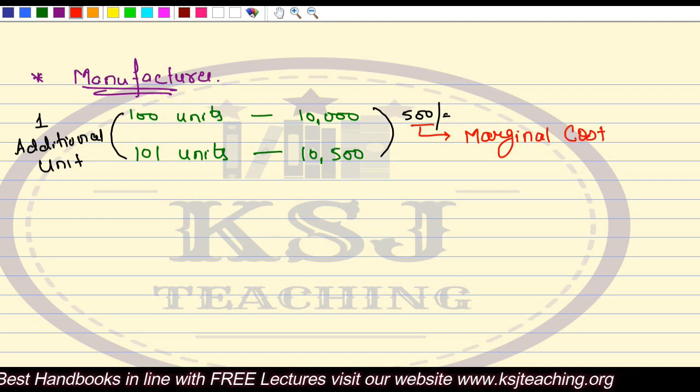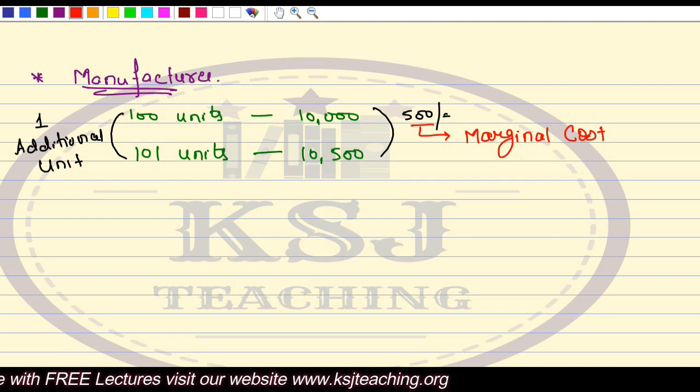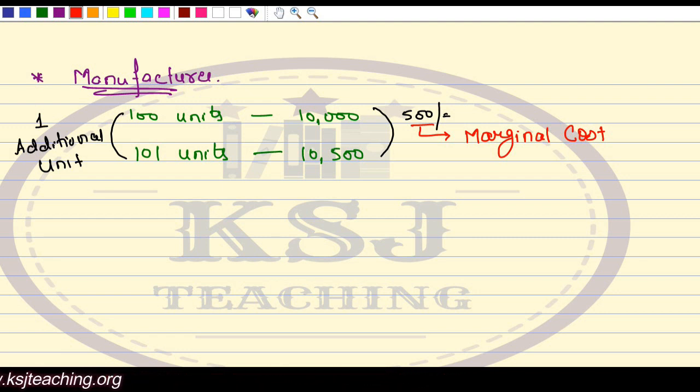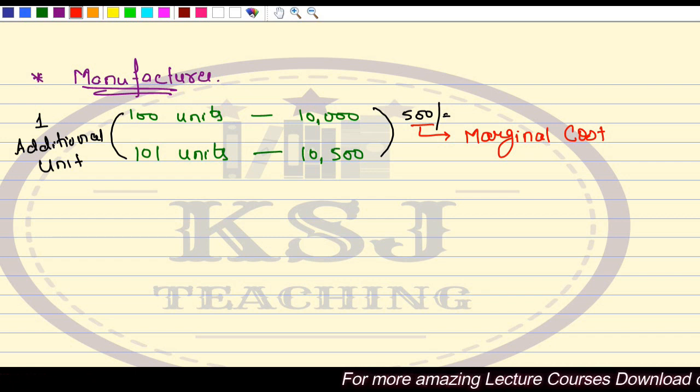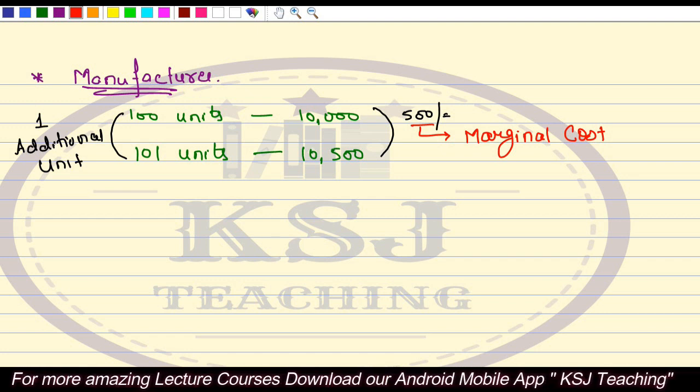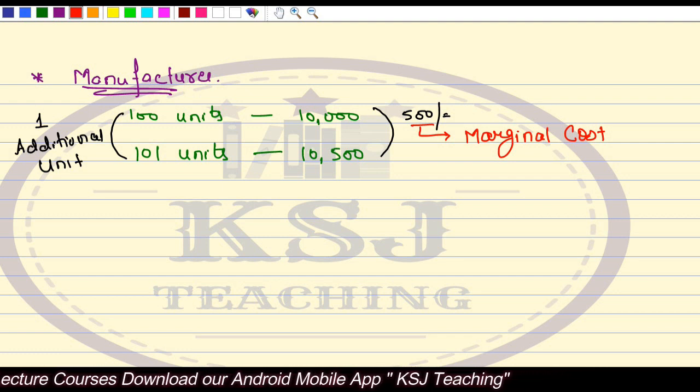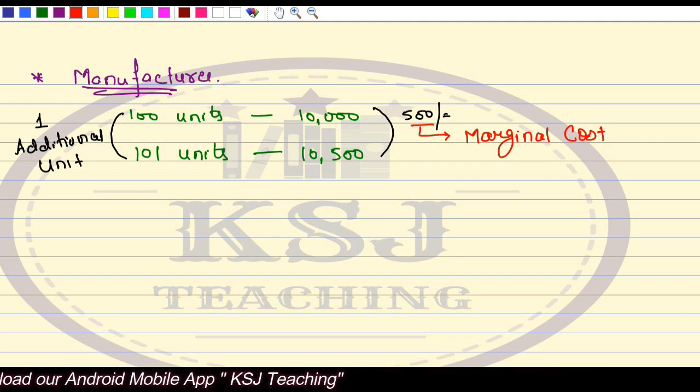The fixed cost is not going to change. It will remain constant whether you manufacture 100 units or whether you manufacture 101 units. It will not impact any of your fixed cost, right? The only impact will be on the variable cost. So what is the extra expenditure that we are doing? This 500 rupees, this becomes my marginal cost.